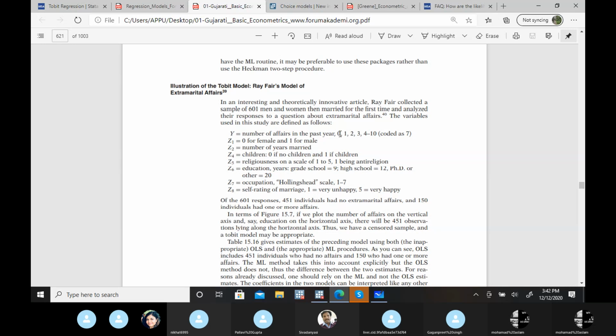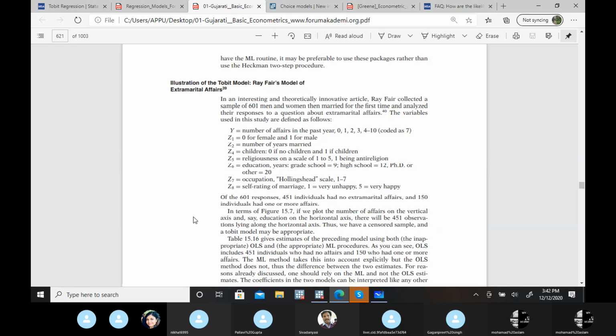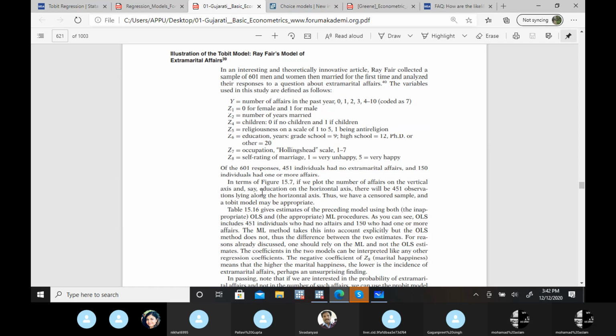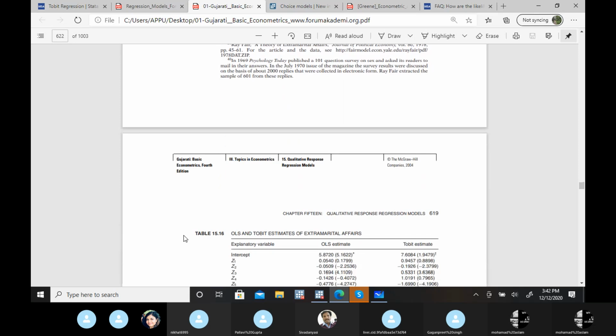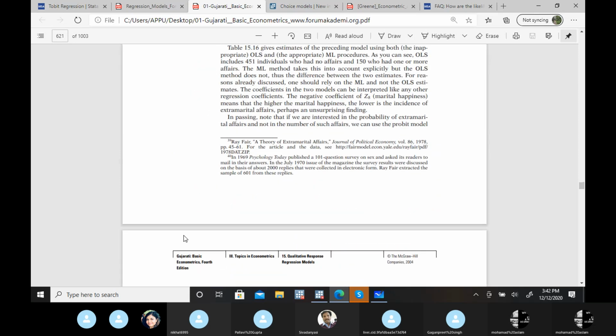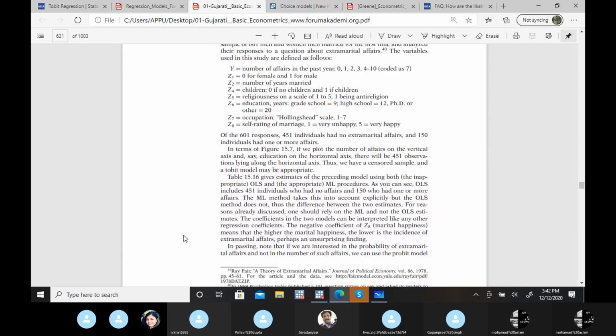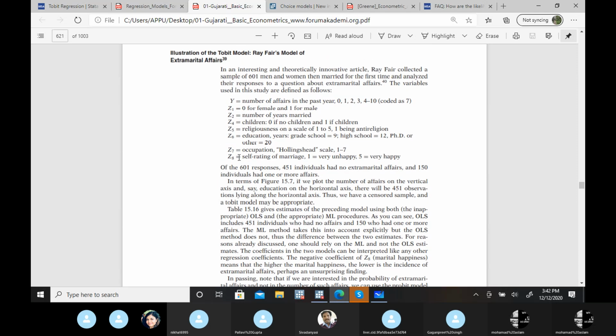So now, how is this case censored? If we plot the number of affairs on the vertical axis and education on the horizontal, there will be 451 observations lying along the axis. As we have a censored sample, the Tobit model may be appropriate. They have this example now. The graph is not here. Now they applied this ML methodology, maximum likelihood estimation, for 451 individuals who had no affairs and 150 who had one or more affairs. So we have two different situations, right?